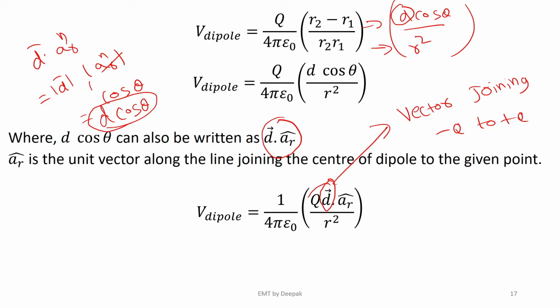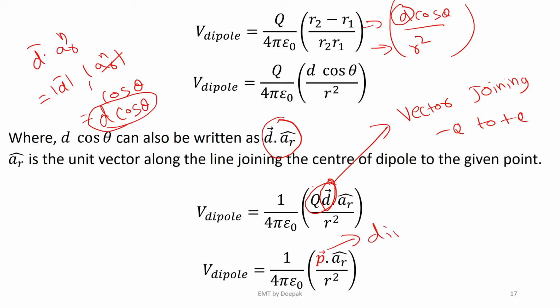This q d bar for any dipole is called the dipole moment, and is represented as p bar, small p bar.